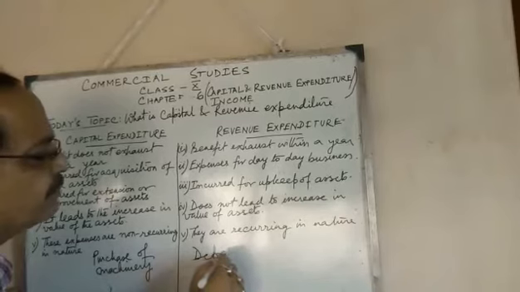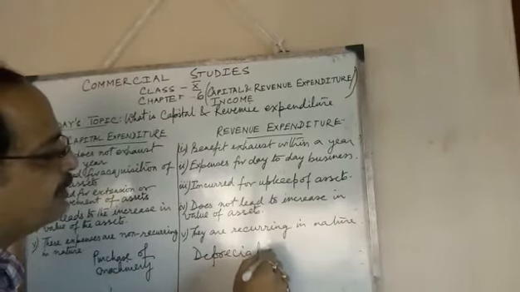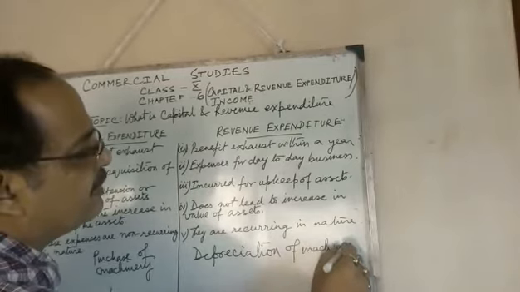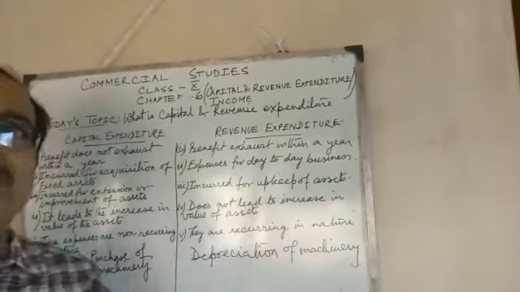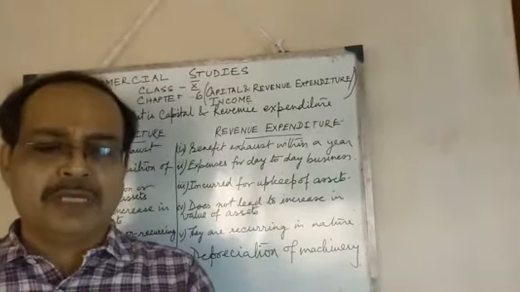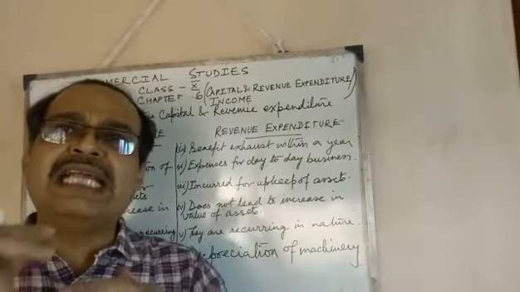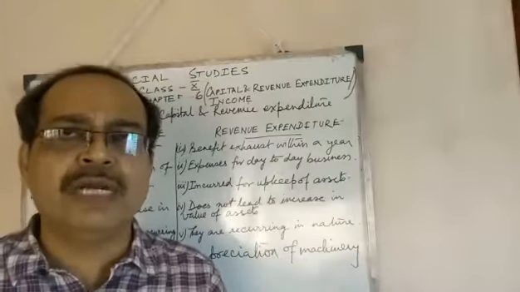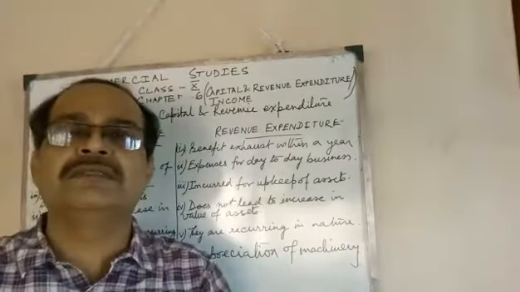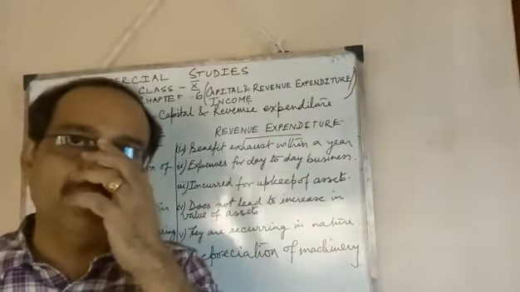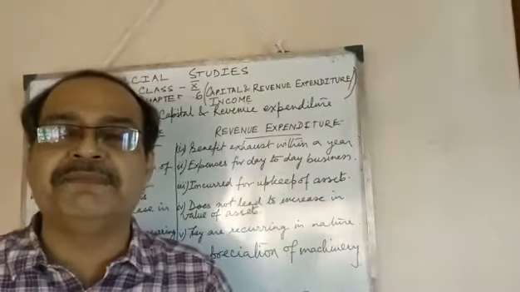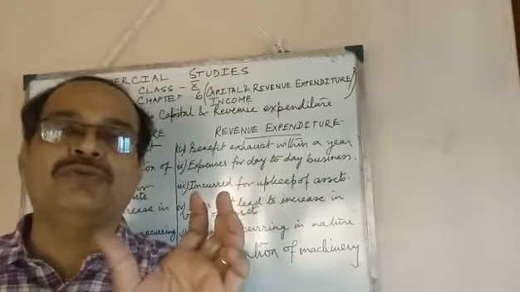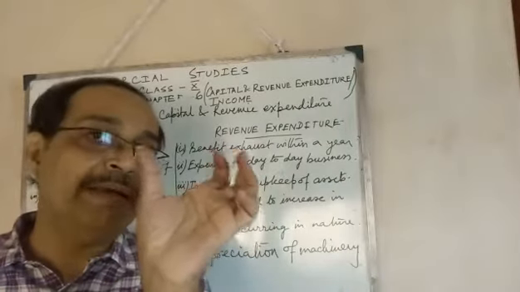Depreciation of machinery. That is, every year, when you use a machine, it gets wear and tear, worn out, and its value decreases. We don't know how much it's decreasing, but we estimate that amount of depreciation.